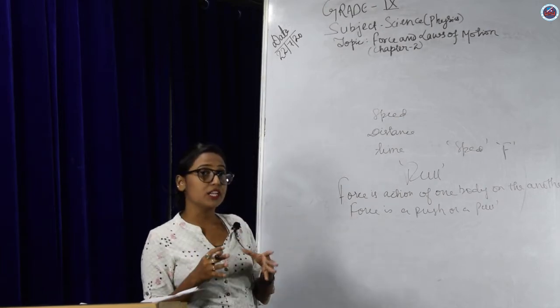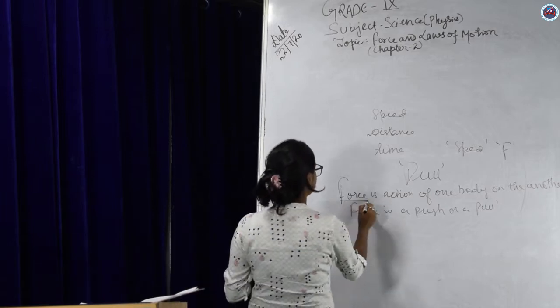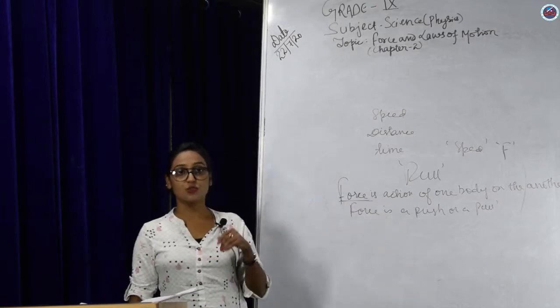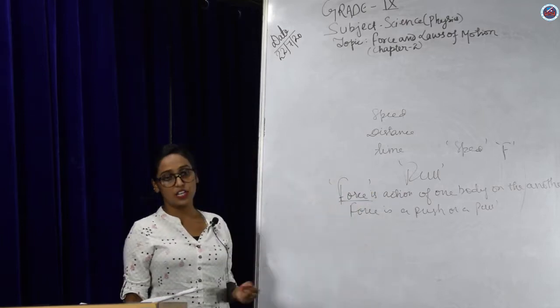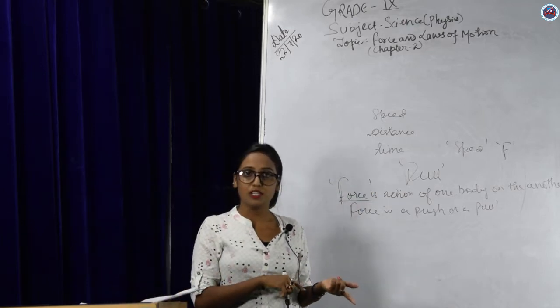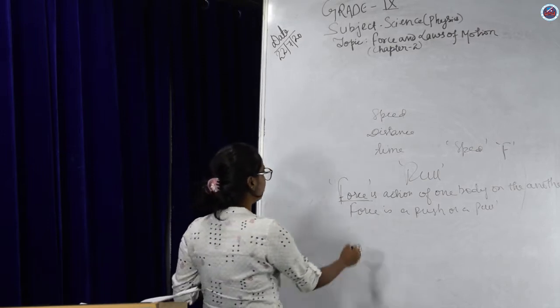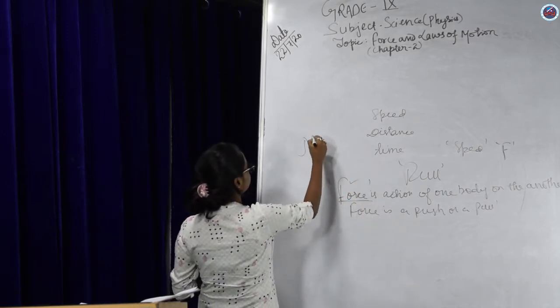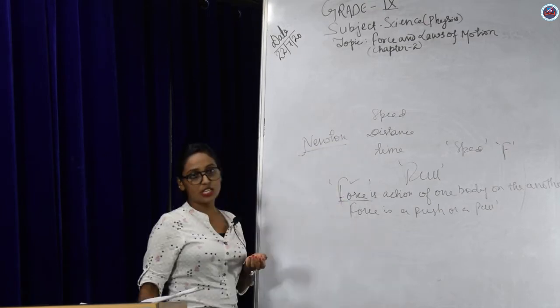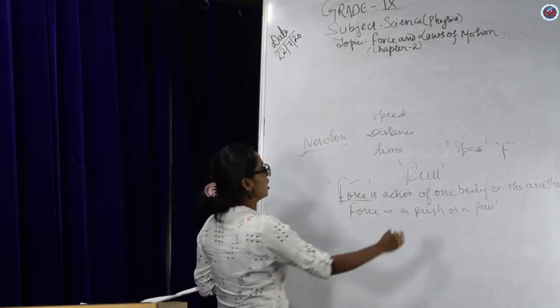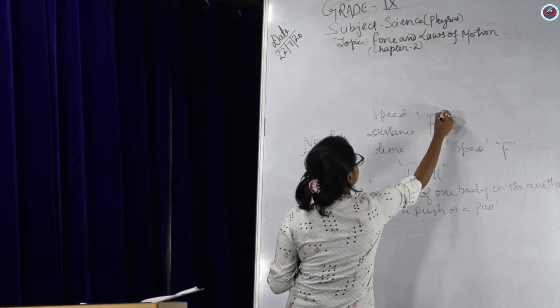Now, as I have said, it has both magnitude and direction. Force has both magnitude as well as direction. That makes it a vector quantity. The SI unit of force is Newton and it is expressed by the symbol F.